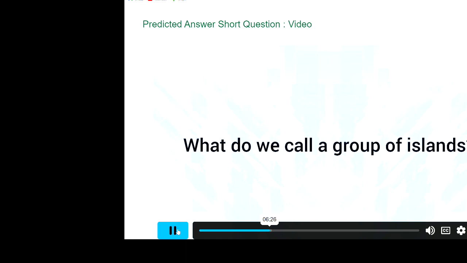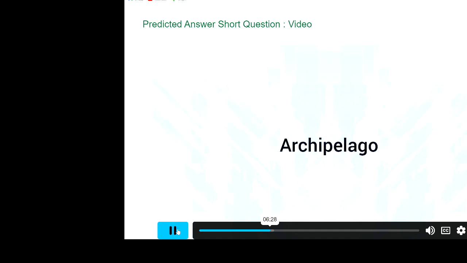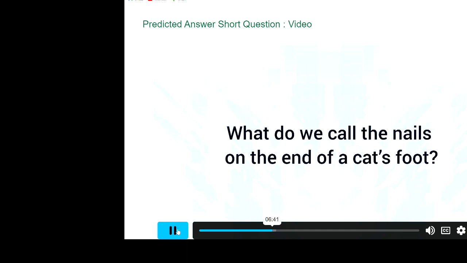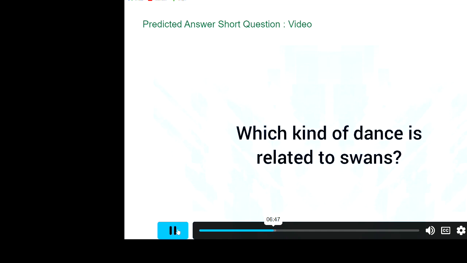What do we call a group of islands? Archipelago. What do we call the story a person tells to make people laugh? Joke. What do we call the nails on the end of a cat's foot? Claw, paw. Which kind of dance is related to swans?